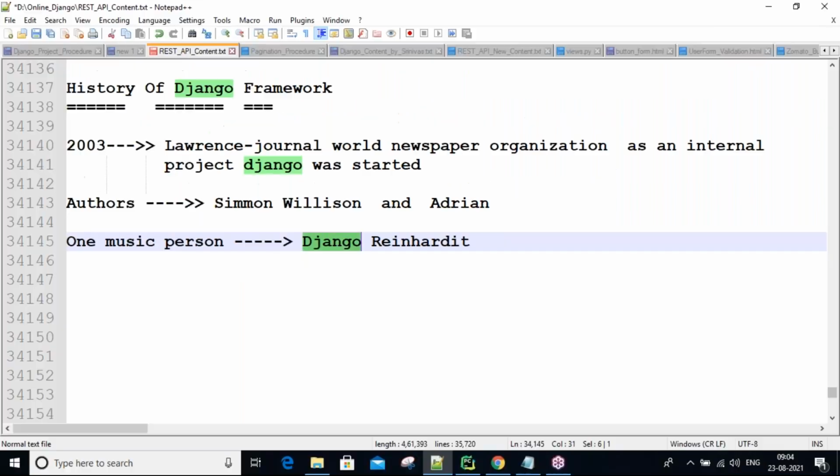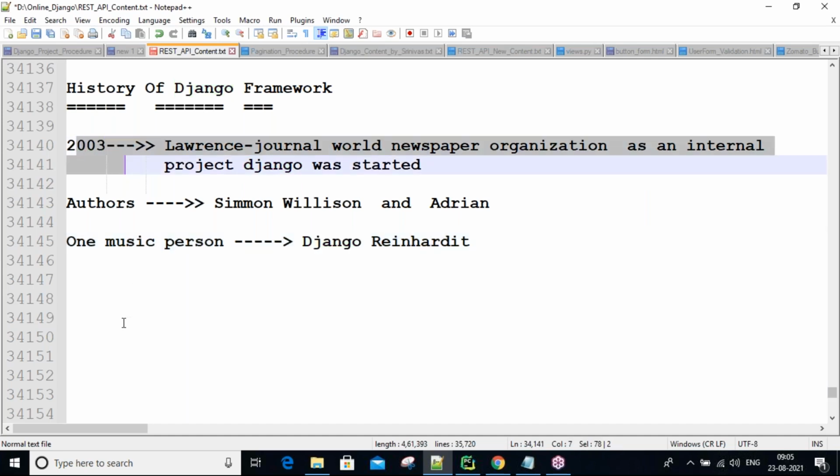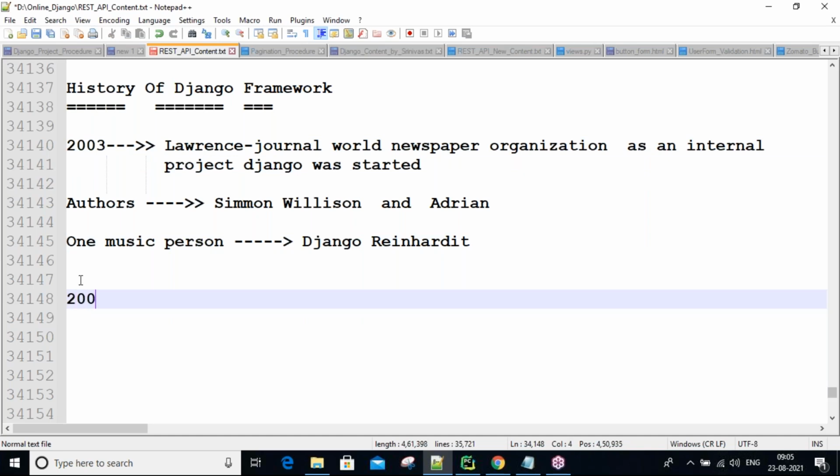Understood? Why did they take our framework name as Django only? Because our authors Simon Willison and Adrian love one famous guitarist, Django Reinhardt. That's why they named our framework Django based on this person's name. Okay, now. In 2003 it started, guys, in a company. And next, in 2005 they released it to the public.